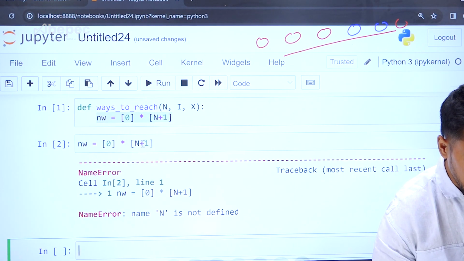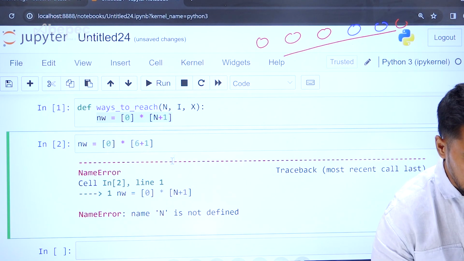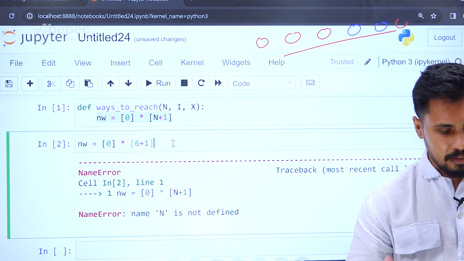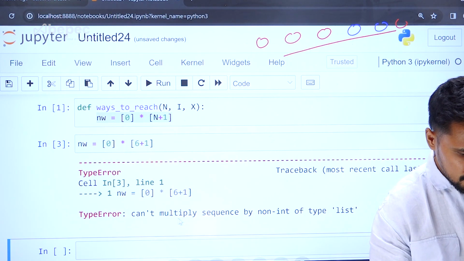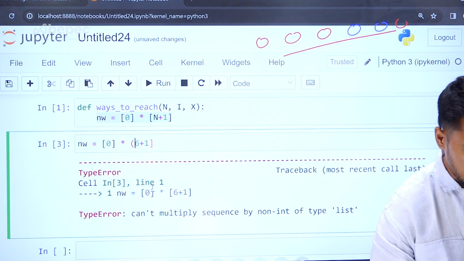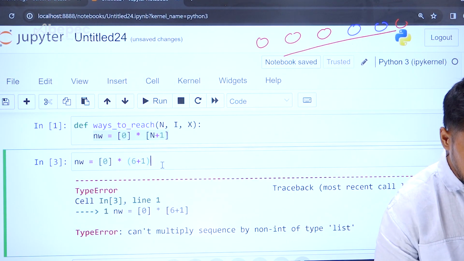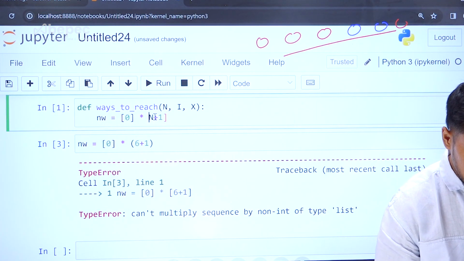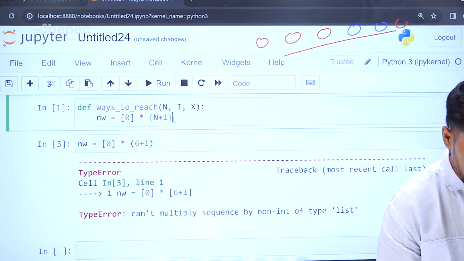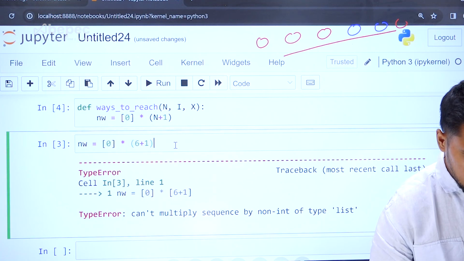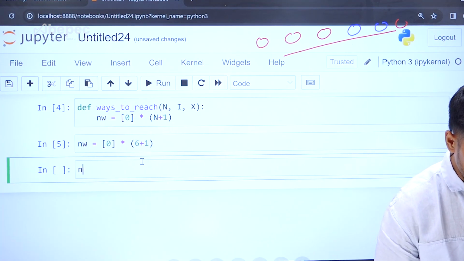So the n needs to be defined. We are saying there are going to be 6 stones, n. This is wrong code. Here you need to use parentheses. It cannot be a list. It needs to be parentheses. Let me change it to parentheses. That's a mistake I made. Let me run it. Yes, it's running, NW.